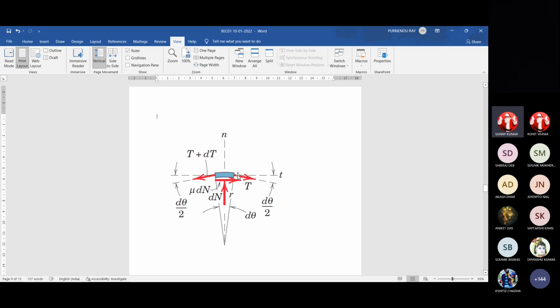And this tangential tension developed for this infinitesimally small length of belt is at an angle half d theta and half d theta in this direction. This tendency is here with some magnitude tension T variable. Here some more tension is developed if it is the higher force side.